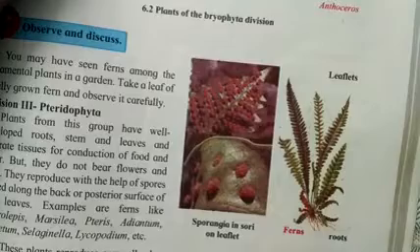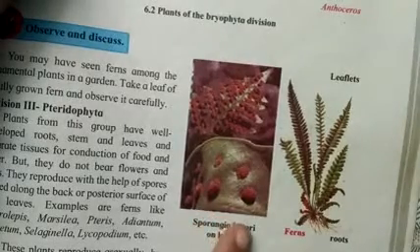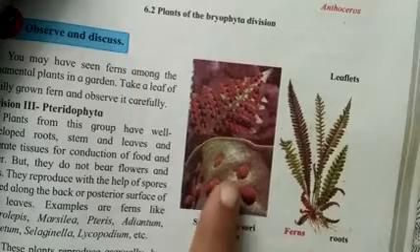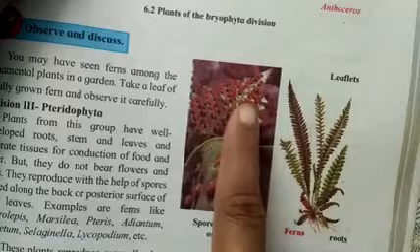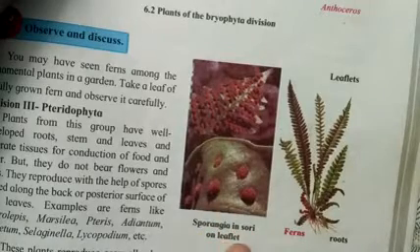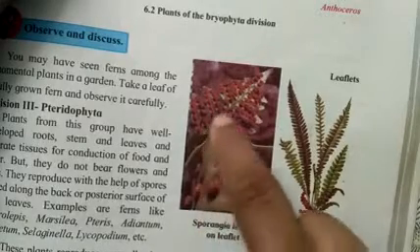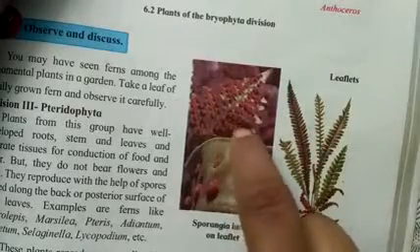We can see that they reproduce with the help of spores. Can you see the spores formed along the back, that is, the posterior surface of the leaves? Here on the leaflet, sporangia in sori on the leaflet of Selaginella. Can you see here at the back you can see spores?